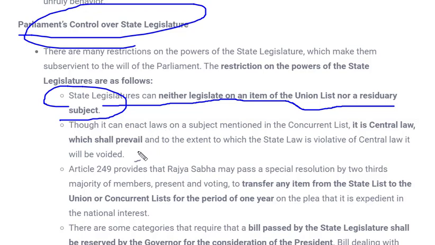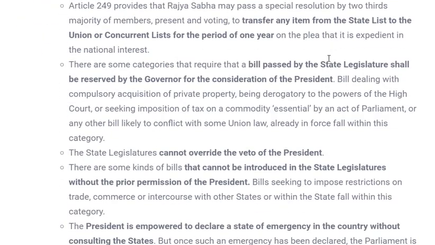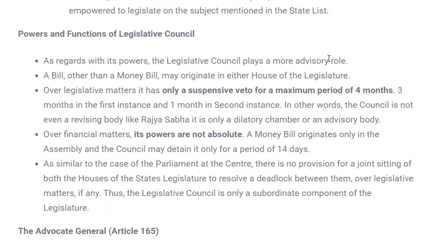So these are the controls of parliament over state. Control means there are some restrictions provided for the state legislature on which the state's legislature cannot make laws. This is very simple. What is the control of parliament over the state? So moving to the power and function of the legislative council, we have already discussed this, so I'm not going into this. Next is the advocate general.